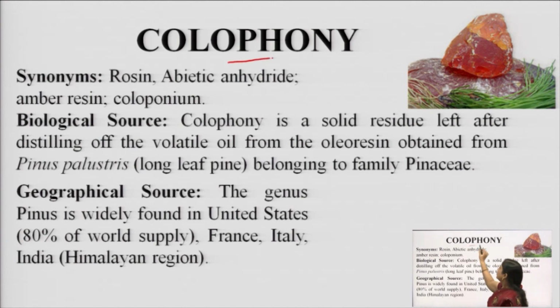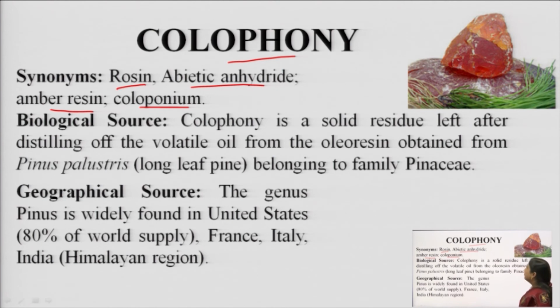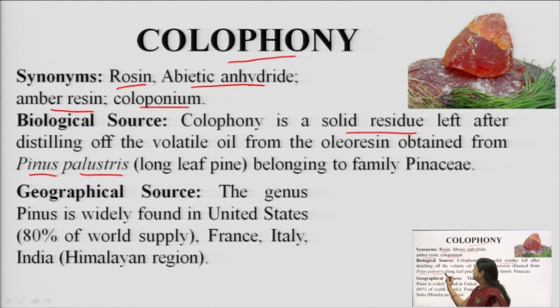The third drug is colophony, commonly known as rosin or abietic acid. It is also known as amber resin or colophonium, and the biological source is a solid residue obtained after distilling the exudation from Pinus palustris belonging to the family Pinaceae.